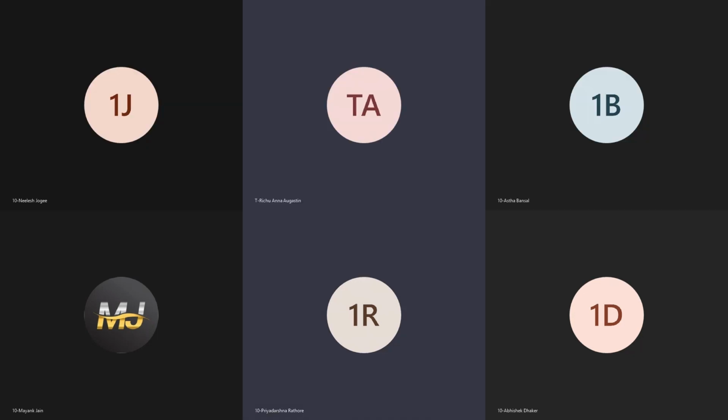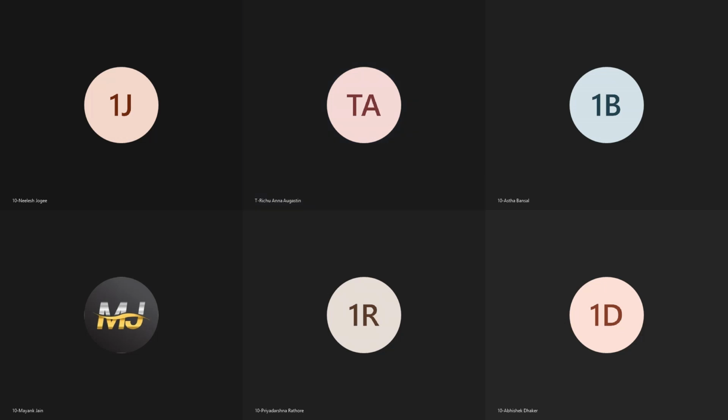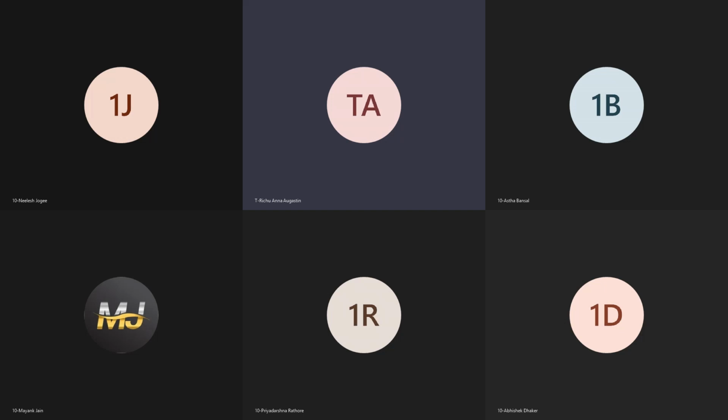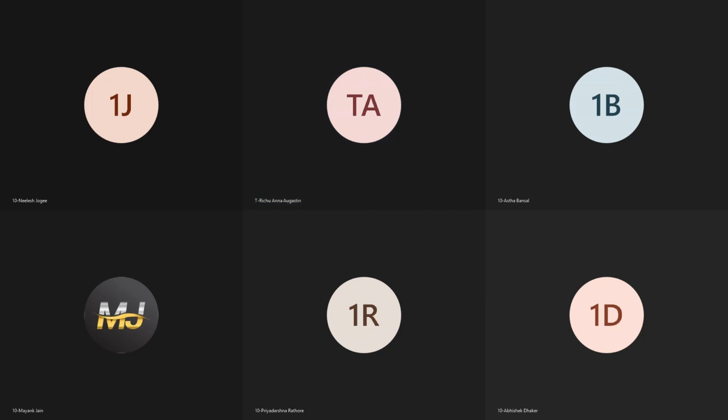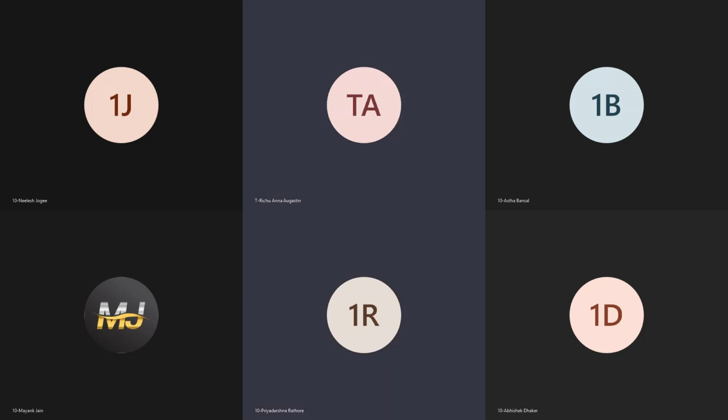Ma'am, from starting. Okay, from starting we will revise. I don't think you need a revision of cell. Do you need? It was in your ninth standard. Shall I start from the second chapter? Yeah. Okay, revision start. From the second chapter we will revise.